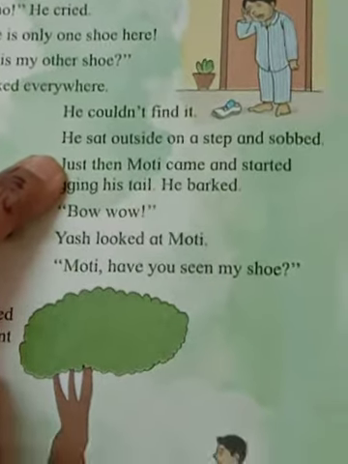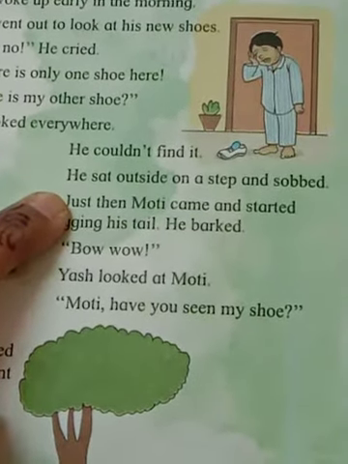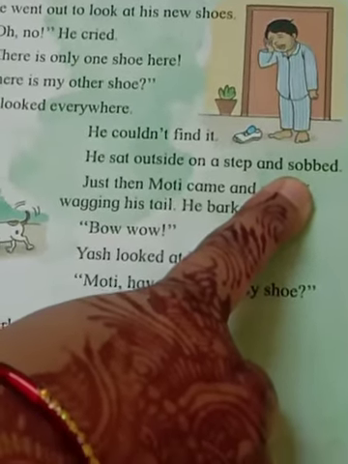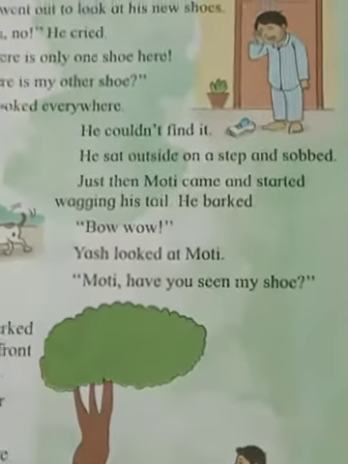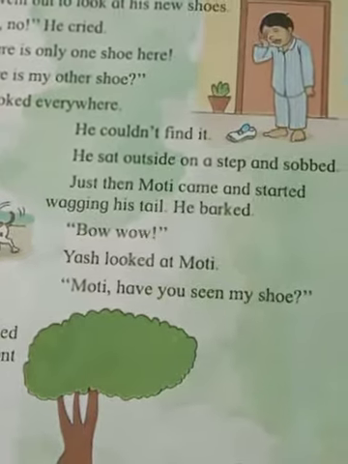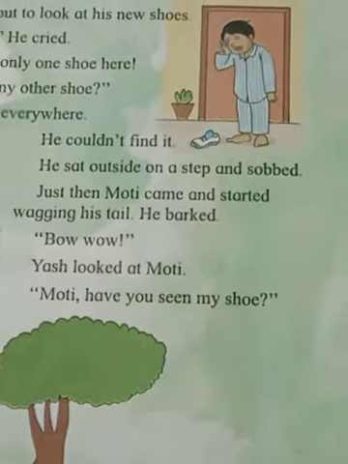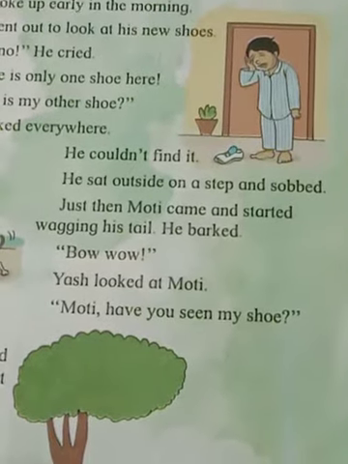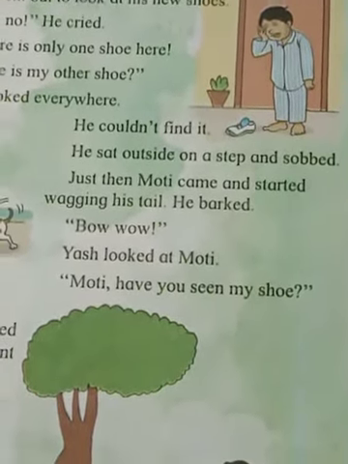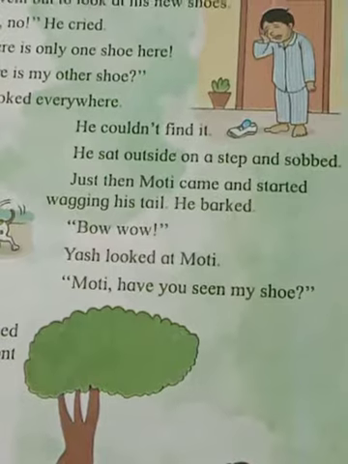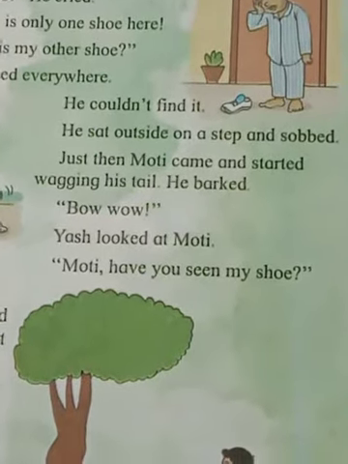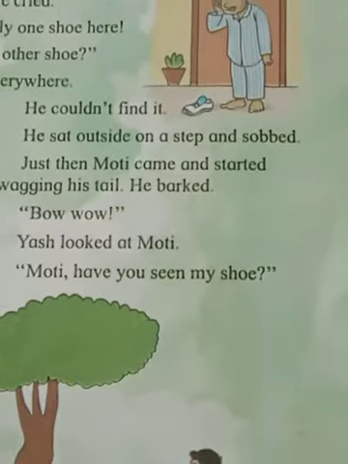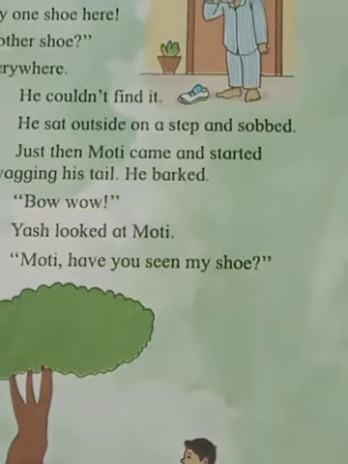He sat outside on a step and sobbed. Sobbed? He started to cry very loudly. As you all are very small children, when you are not getting something or when you are losing something, you are crying very badly. Correct? No? You all are likewise only. So, like you, he started to cry very loudly. He came outside, he started to walk and in between the search only, he started to cry very loudly.